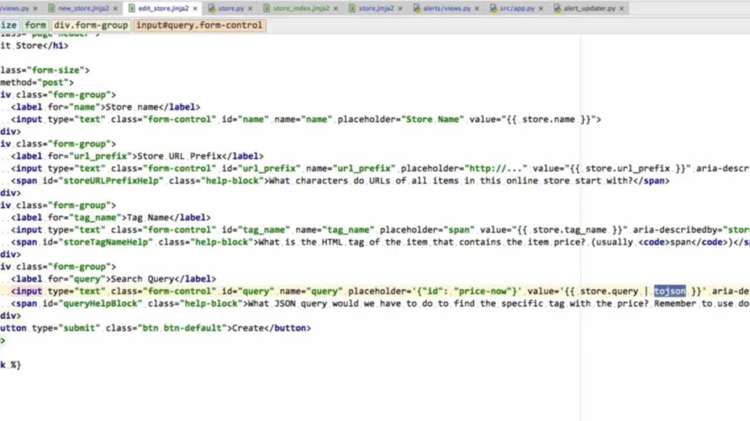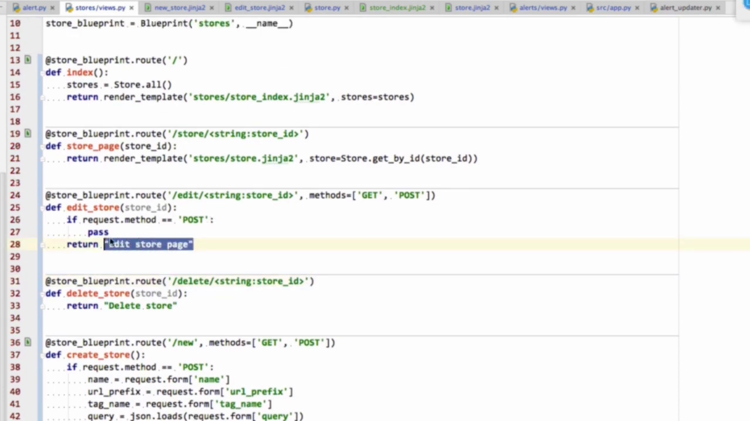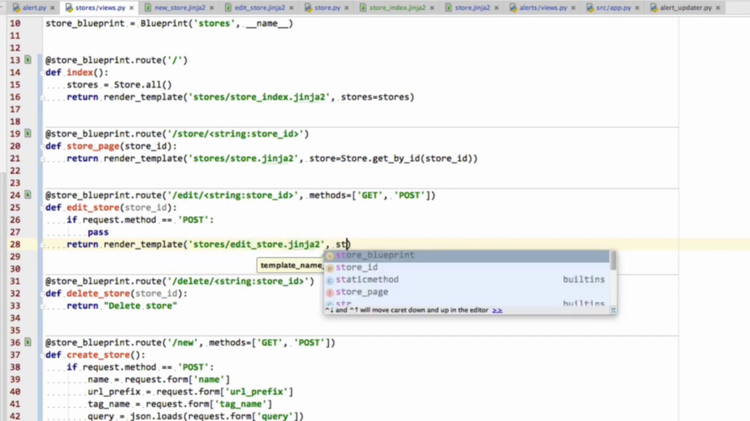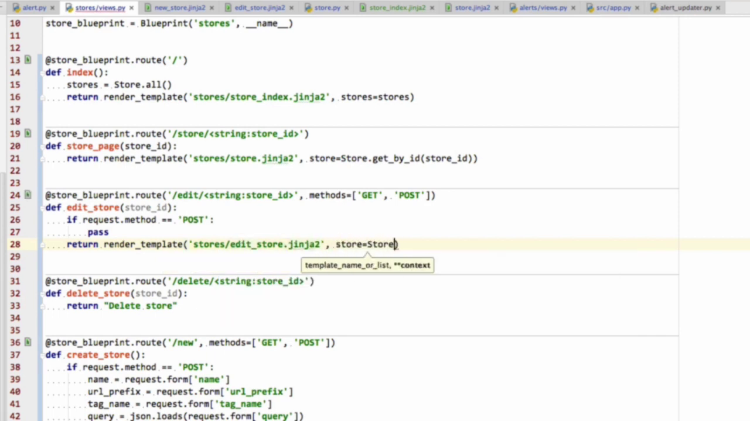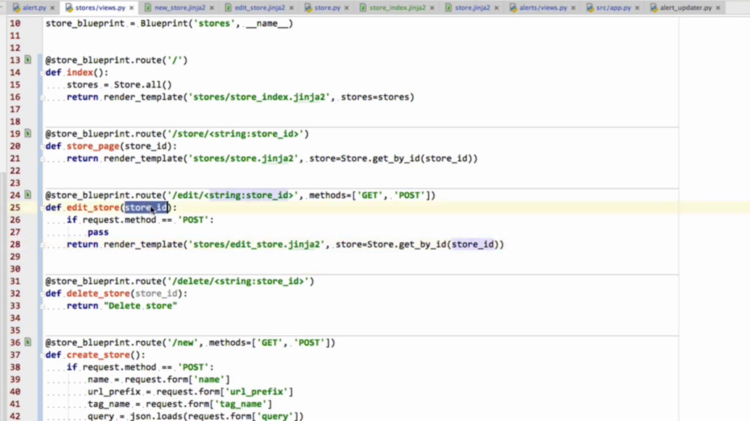Okay, and once we've done that, we are ready to, well, we first have to change this to, for example, warning, change this button to update, and now we can go and change the back end as well, the view of this edit store. So the edit store page is going to be a render template, where the template is stores/edit store, and the store variable is going to be store.getById store ID. The store ID, remember, is being passed in as a parameter.